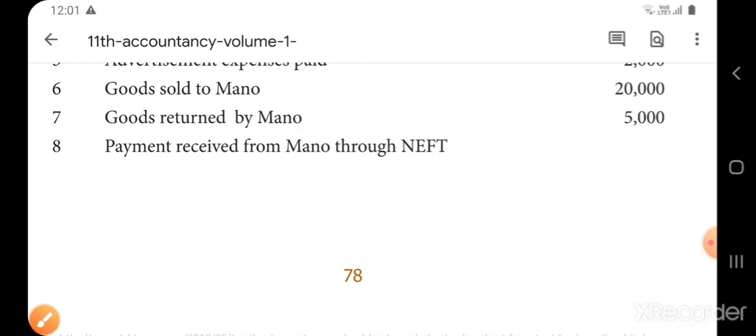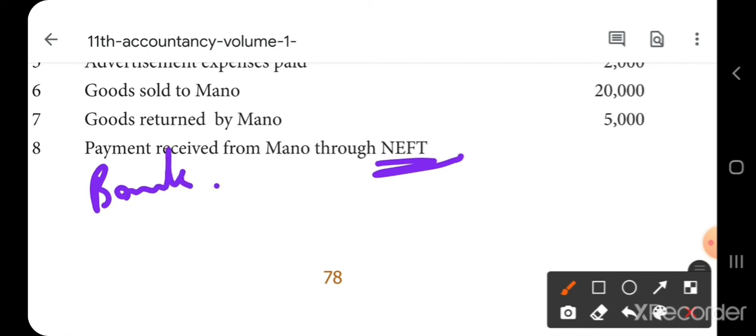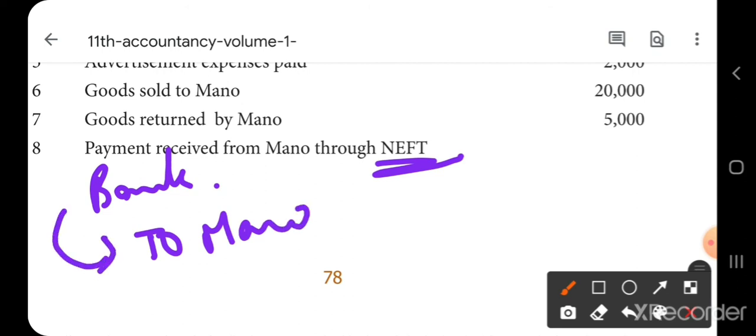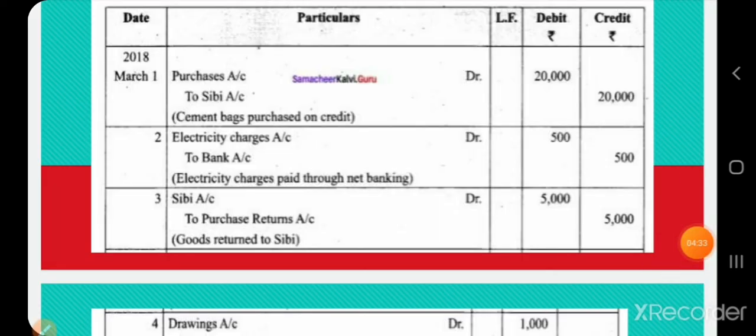Next one, payment received from Manu through NEFT. That means what? Through bank. Okay. So, you are receiving the money in the bank. So, you debit bank and credit Manu's account. Credit the giver, Manu. So, bank account debtor to Manu's account. Okay. Debit the receiver. The bank is a receiver here. And who is the giver? Manu. Credit the giver. Okay. Now, take down the solution for exercise 16.